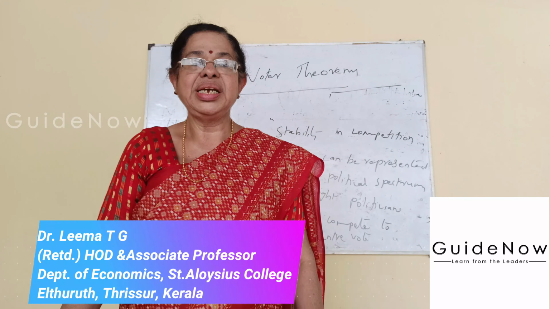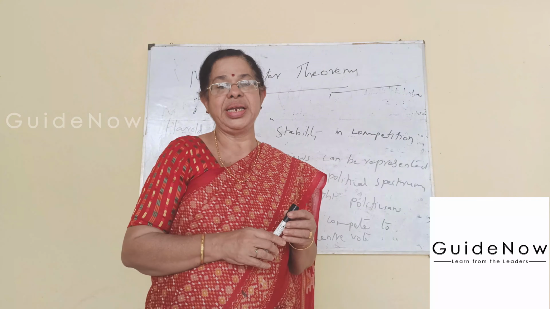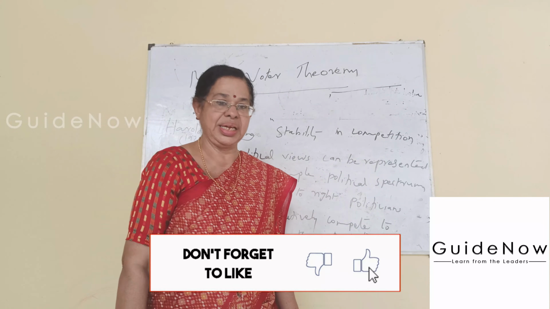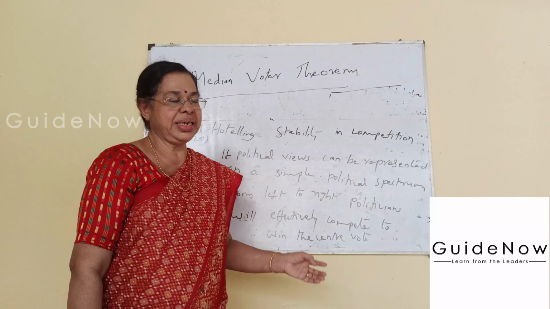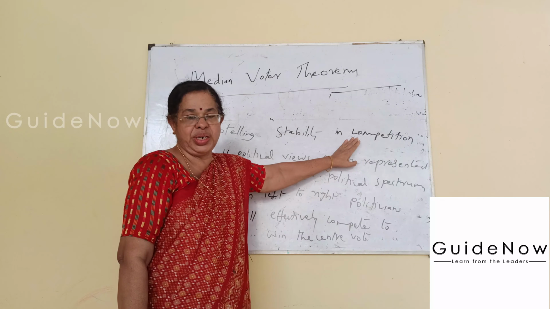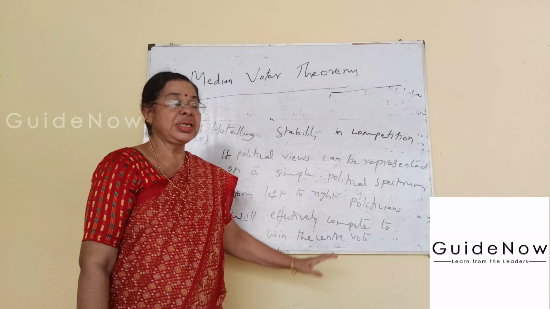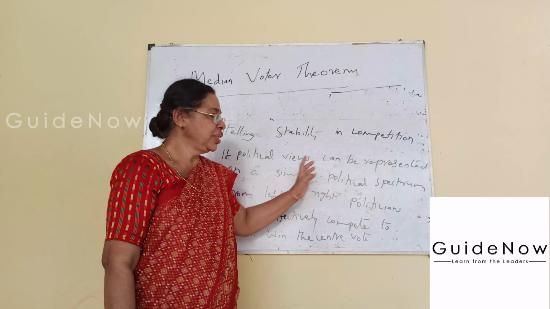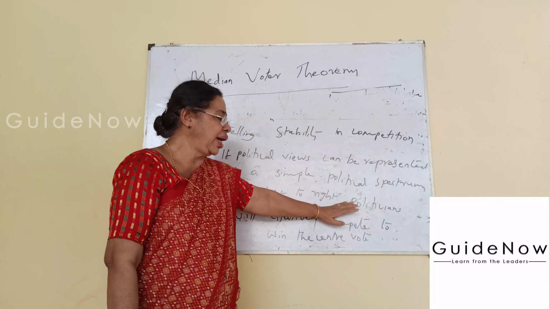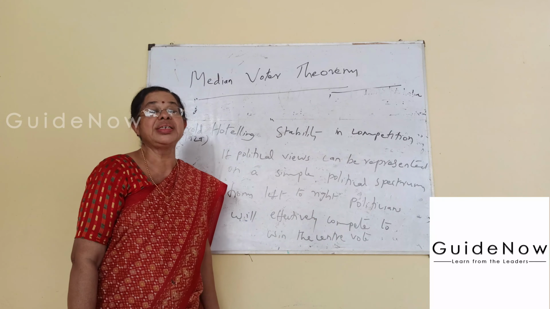The first economist, Harold Hotelling, introduced the median voter theorem in 1929 in his famous paper known as Stability in Competition. According to him, political views can be represented on a simple political spectrum from left to right. Politicians will effectively compete to win the center.